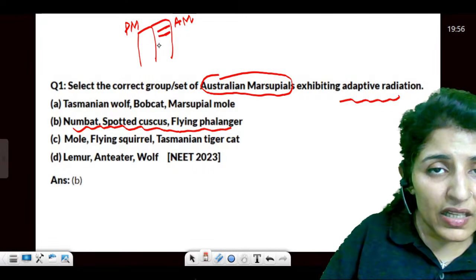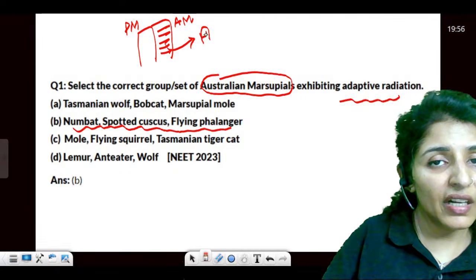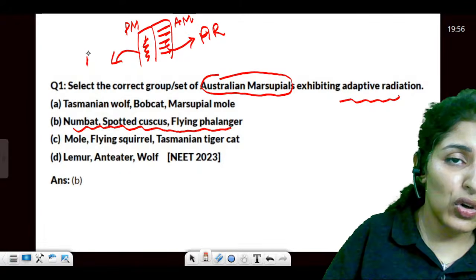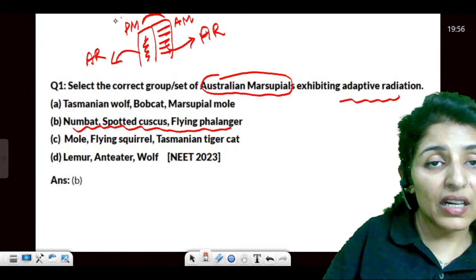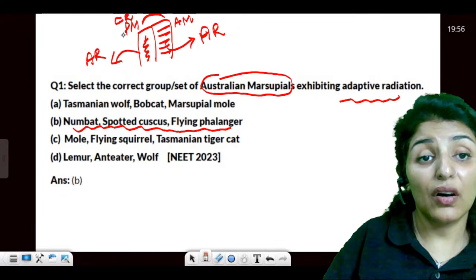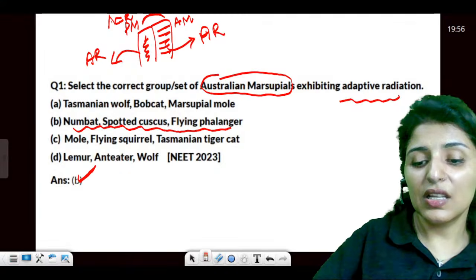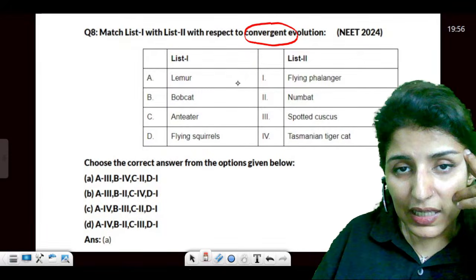All the organisms in one line show adaptive radiation amongst themselves. Similarly, all those in the other line also show adaptive radiation amongst themselves. But if we compare these two, that is when they show convergent evolution, or adaptive convergence. Are you getting the point? Answer would be C.